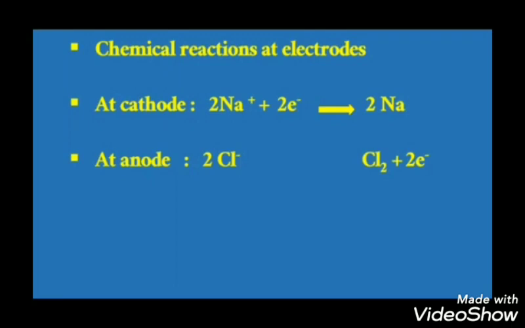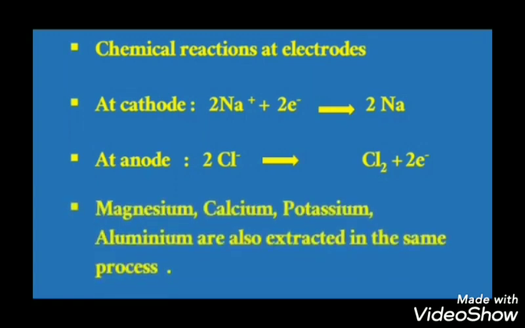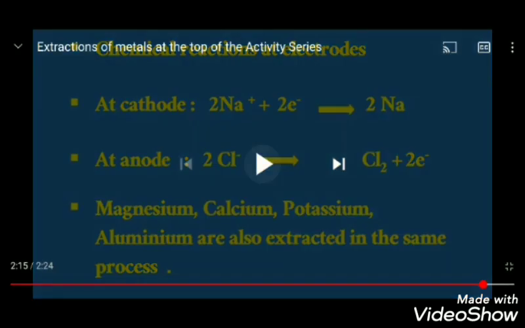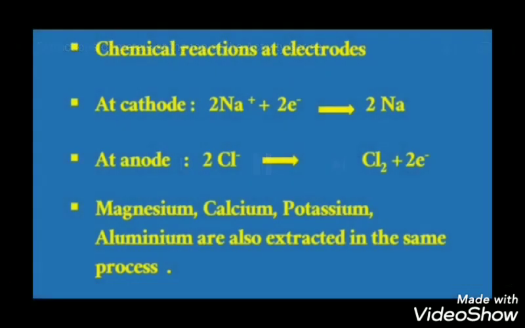At the cathode, Na+, as I told you, gains an electron and becomes a sodium atom, and it gets deposited at the cathode. At the anode, what happens? Chloride ions lose one electron and become chlorine. That lost electron is only gained by sodium. This method is not only used for sodium chloride or sodium metal, it can be used for magnesium, calcium, potassium, aluminium. To extract those metals also we can use the same method known as the electrolytic reduction or electrolysis process.